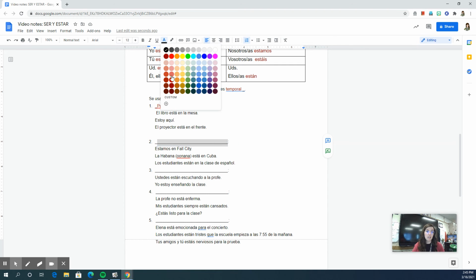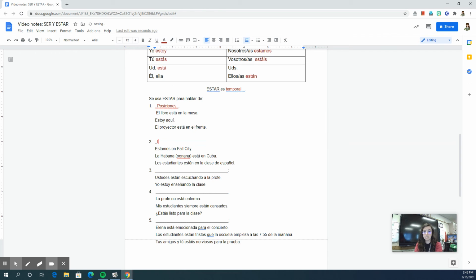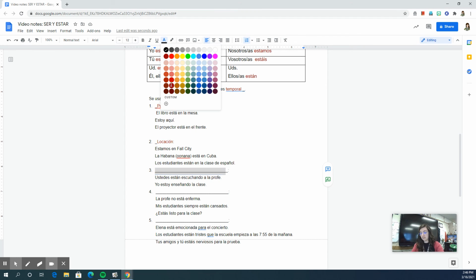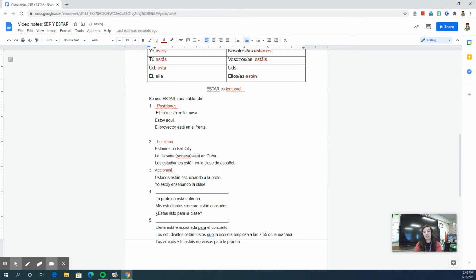We're going to use estar when talking about locaciones, our location. This doesn't mean where we're from. It means where we're at the moment. Like, estoy en North Bend. I am in North Bend. I'm not from North Bend, but I'm in it. Estoy en North Bend. The next one we don't use very often in Spanish 1, but it's good to know. We use the verb estar when talking about acciones, what we're doing at the moment. Ustedes están escuchando al video de tu profe. You all are listening to a video made by your professor, or your teacher, not professor, just a teacher.